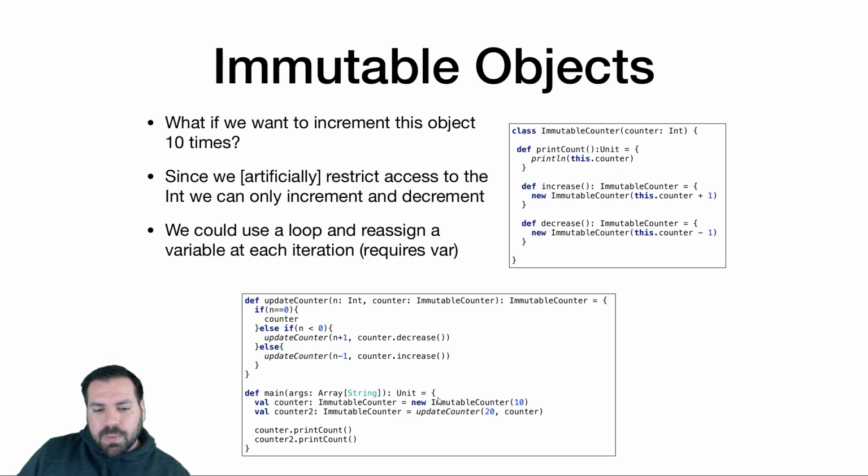We could do this in a loop. And we could have var counter, immutable counter equals new immutable counter. And then in a loop, call increase and loop 20 times. And each time we call increase, we would say counter equals counter dot increase. Do that 20 times, and then we have our incrementing done. I've also artificially restricted that by banning var for this learning objective. So since we can't use var, we can't use a loop and use reassignment. So that's off the table as well. So what's left? Good old recursion. So let's see how to do this using recursion.